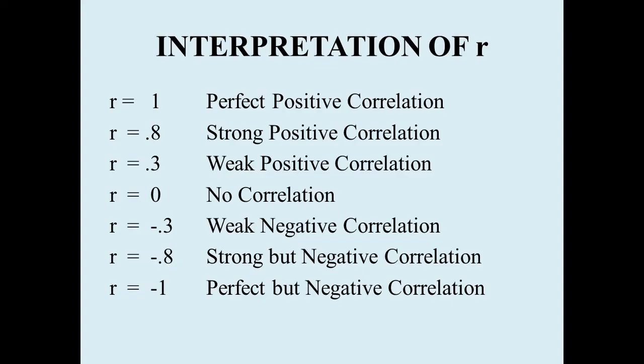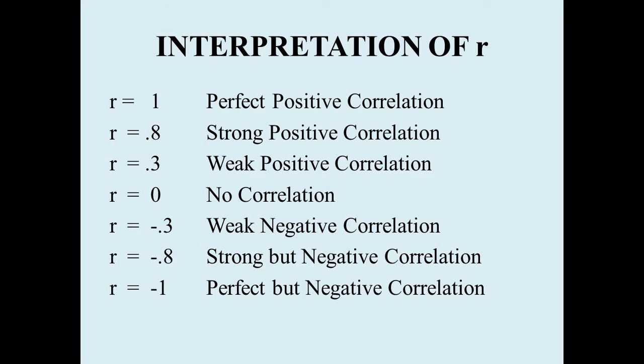Now this correlation coefficient varies in the range of +1 to -1. The maximum value will be +1, the minimum value will be -1. We'll try to interpret the values. When r is equal to plus 1, it means there is a perfect positive correlation between x and